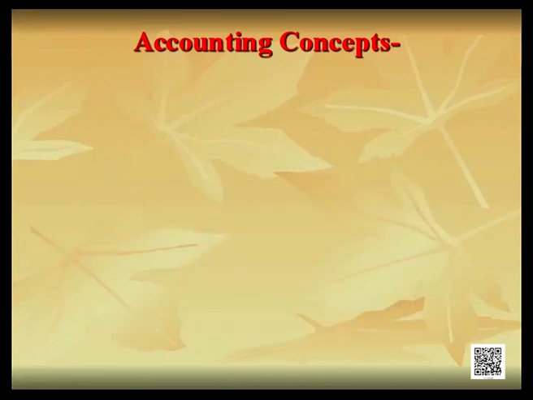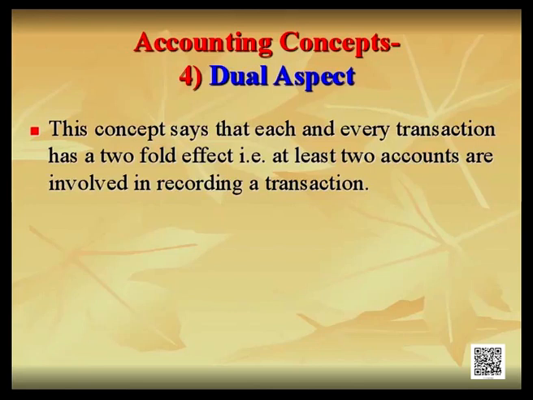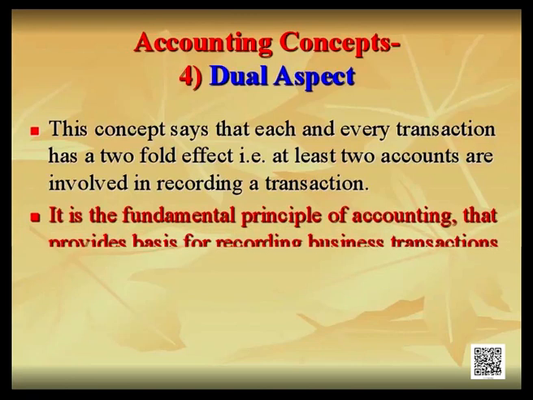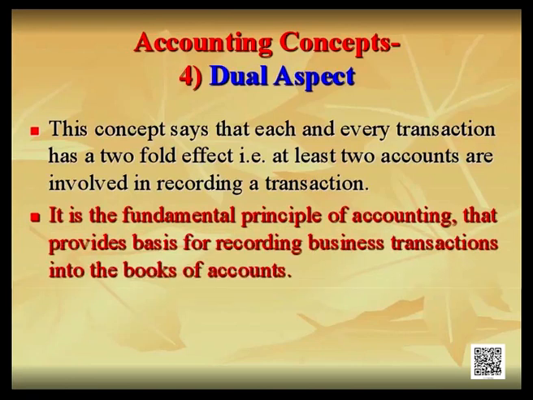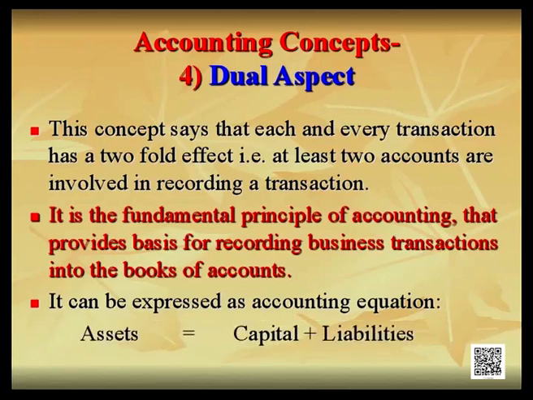Come to the next. The next concept is dual aspect concept. This concept says that each and every transaction has a twofold effect. Means at least 2 accounts are involved in it. It is the fundamental principle of accounting that provides the basis for recording transactions in the books of accounts. It can be expressed as accounting equation: assets equal to capital plus liability.